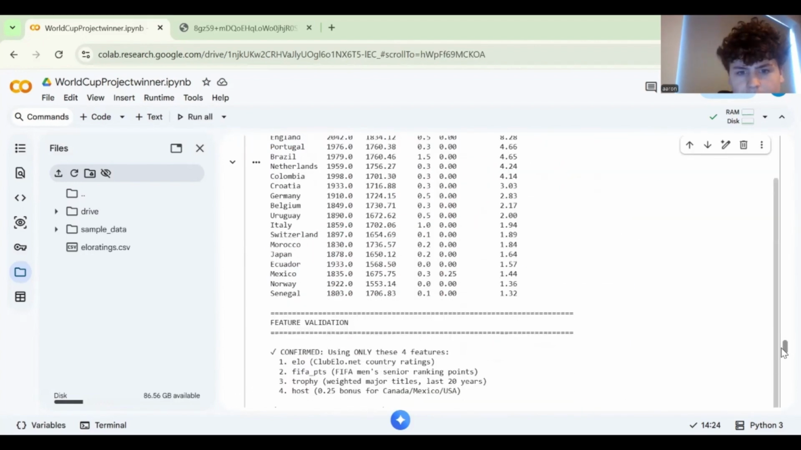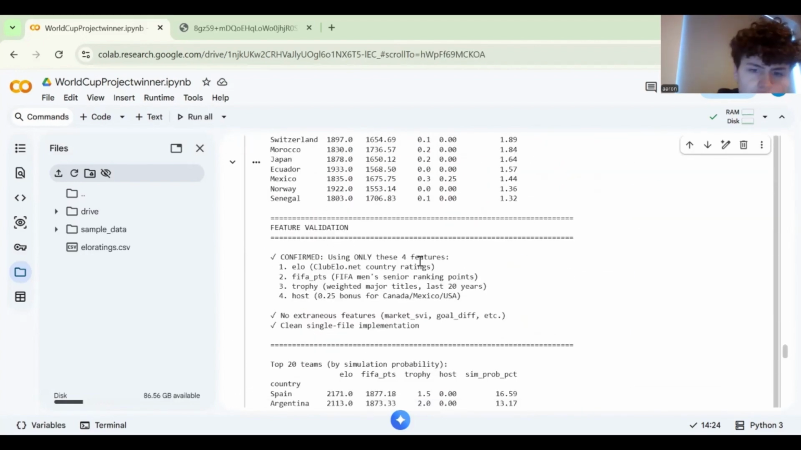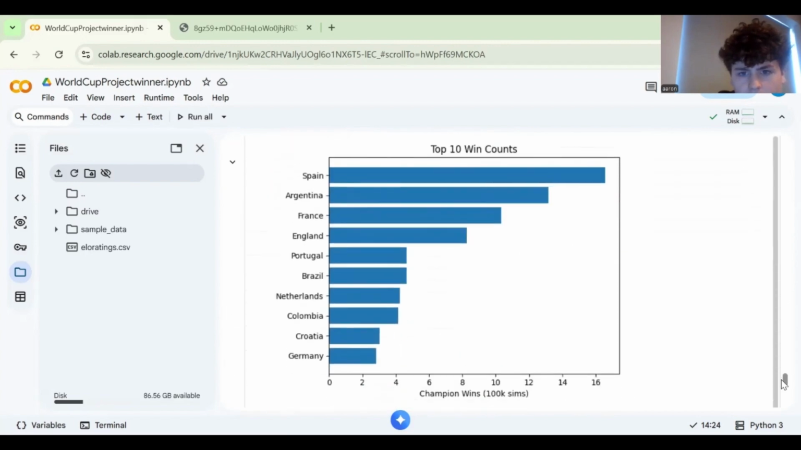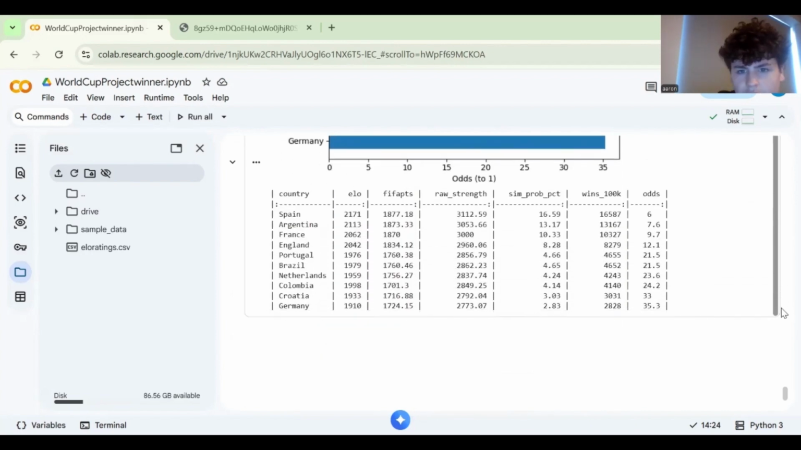In terms of feature validation, we're only using four features: the ELO, the team's FIFA points, the trophy count, and the host bonus. There's no extraneous features such as market price and goal difference, etc. And it is a clean single file implementation, so there's no external files needed. And then this is what creates the charts. First of all, we have the top 10 win counts. Spain are top, they have the most projected wins. And there's just a table of the odds.